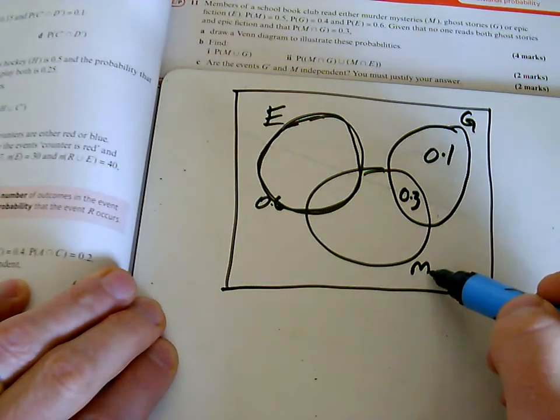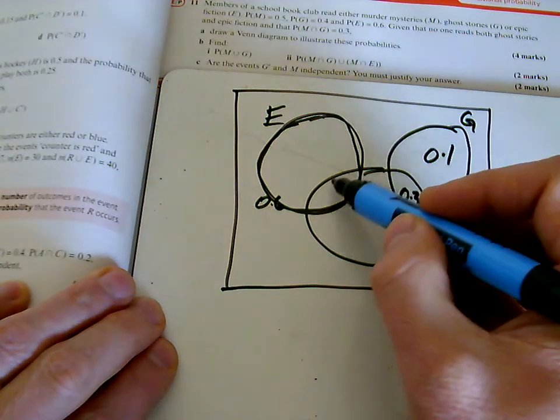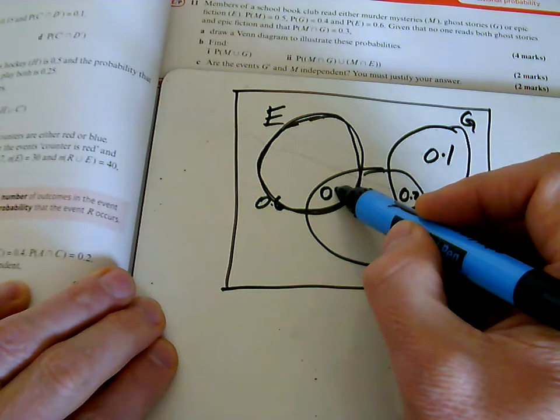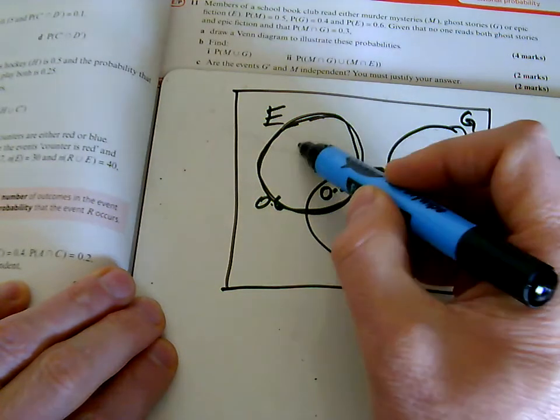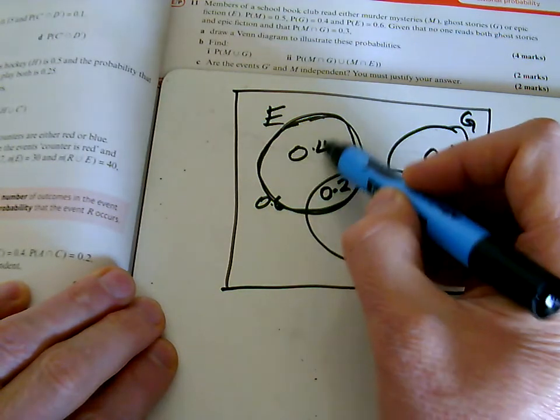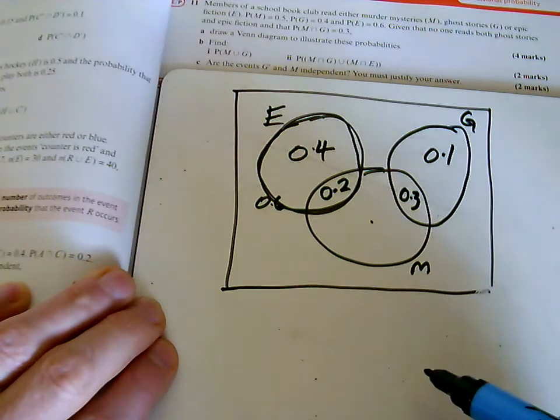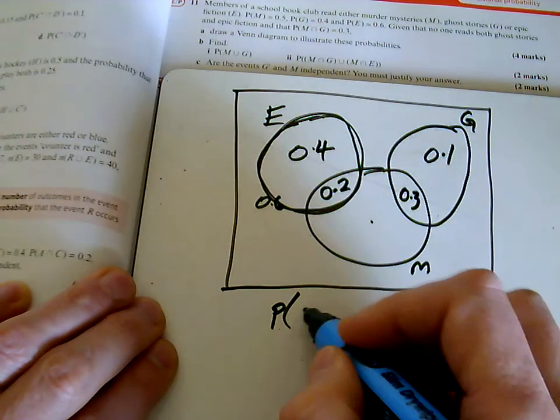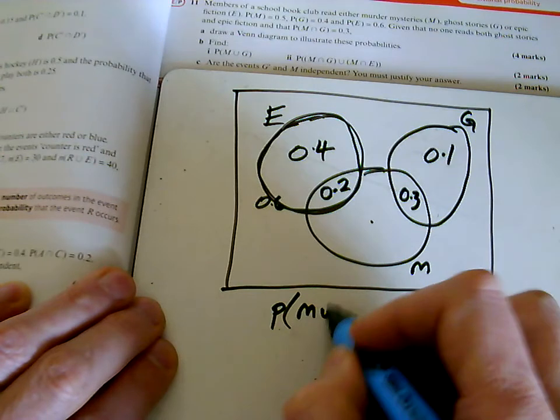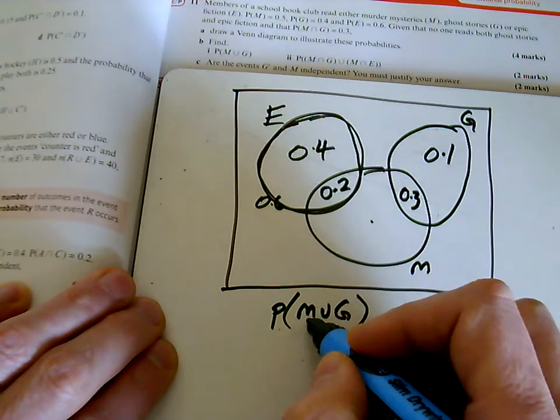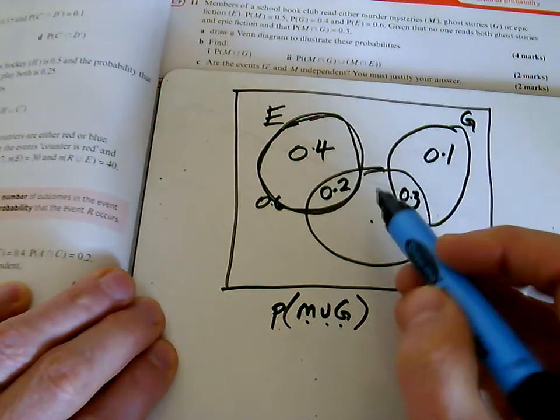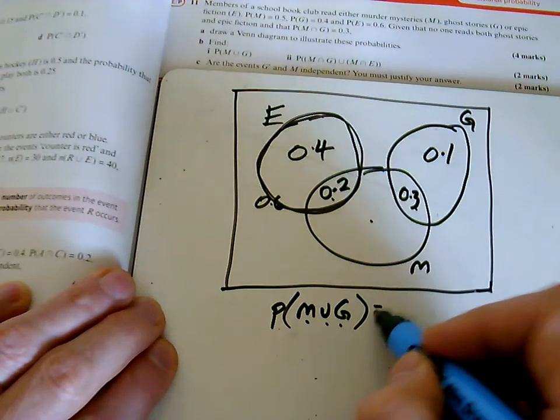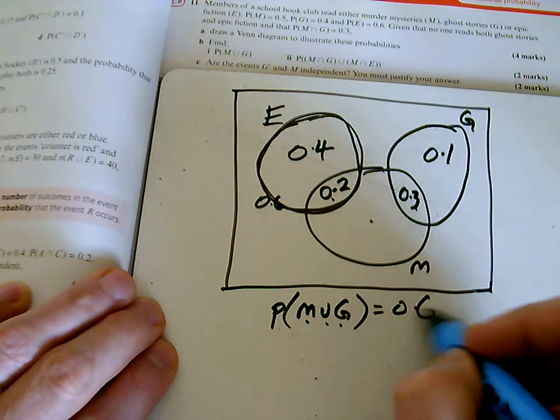But notice the murder mysteries still need another 0.2. So I'm going to put a 0.2 in here, and the rest of it, the 0.4 in there. So actually there's nobody reading just the murder mysteries on their own. The question then says, find the union of the murder mysteries and the ghost stories. So that's all of these three here, which is 0.6.